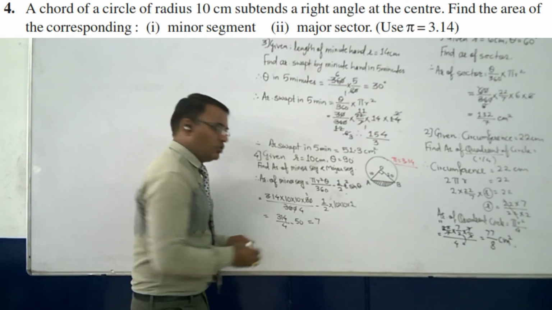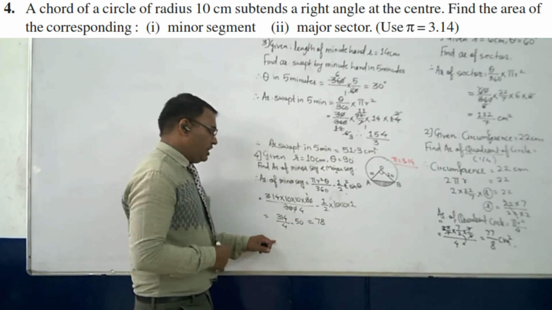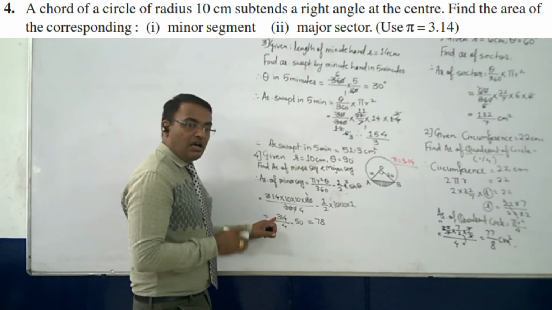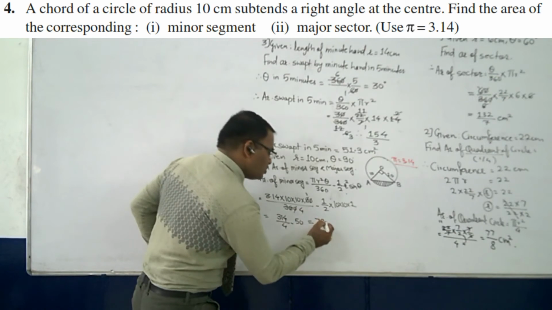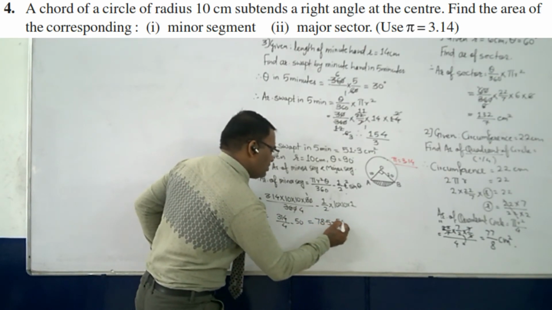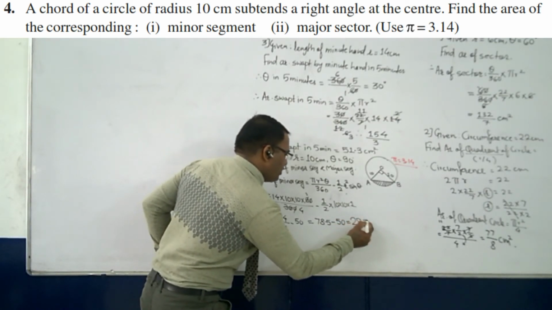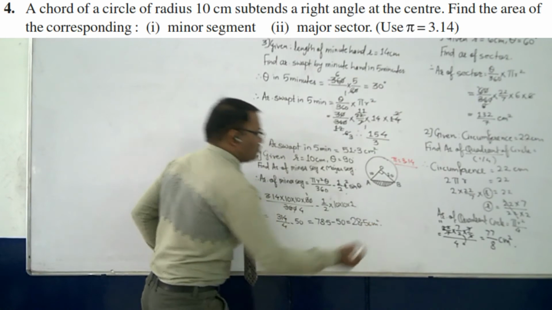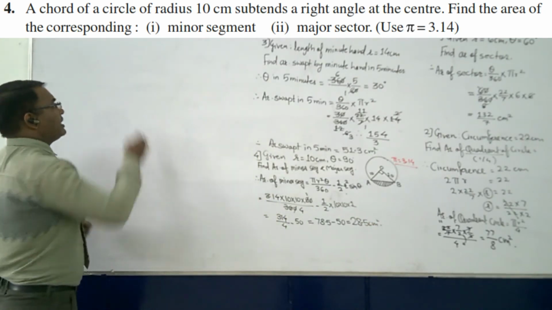And again 34. Then 4 eights are 32. Right? 4 sevens are 28, 34, then 4 eights are 32, 2 are remaining. So 0.5 minus 50, that means 28.5 centimeter square. Area of minor segment is 28.5 centimeter square.